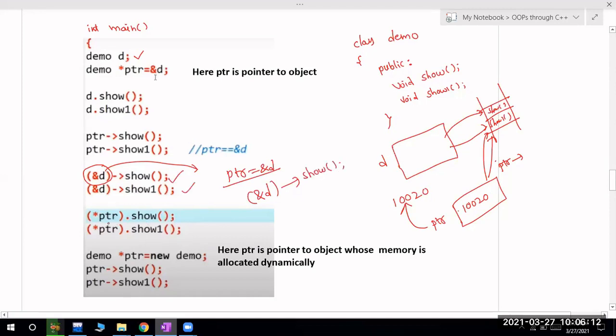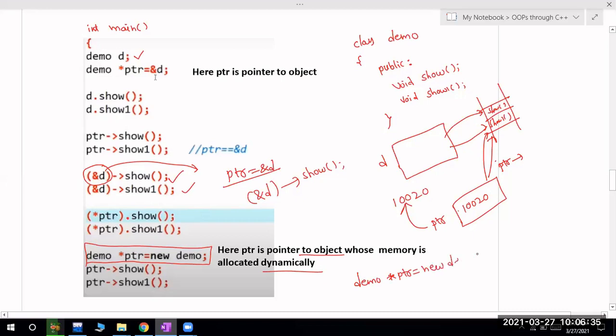And if I want to use the pointer but with the dot operator, I have to go for star ptr. And if I want to allocate memory dynamically for this pointer variable, then I have to use the new syntax: demo star ptr equal to new demo.